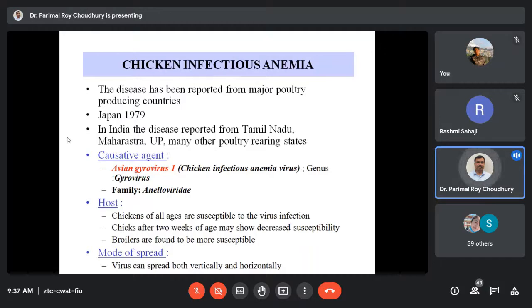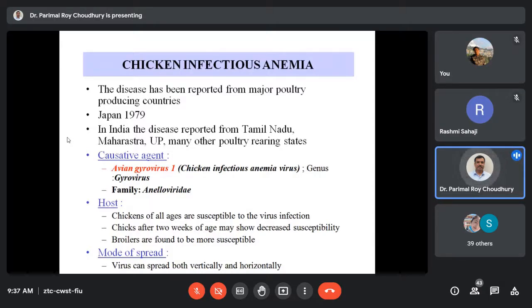Chicken infectious anemia is an already known disease, and it is considered to cause severe economic losses in the poultry industry. It is rampant in our country. Almost all states have recorded this infection. Even in the state of Mizoram, we could detect this particular virus, the chicken infectious anemia virus.